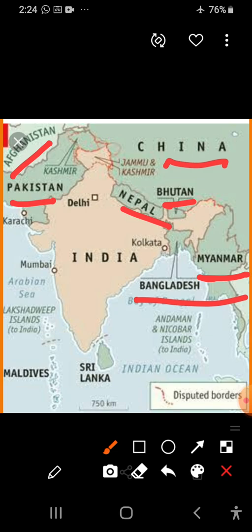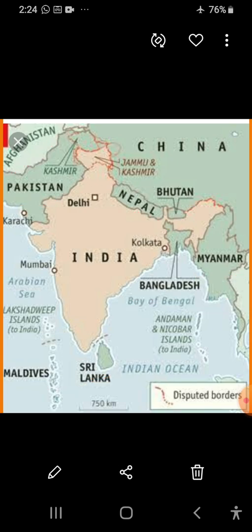Then Sri Lanka and Maldives lie to the south of the country, and these are our country's neighbors. Understand, student? I am telling you this, but it may be a little difficult to understand.